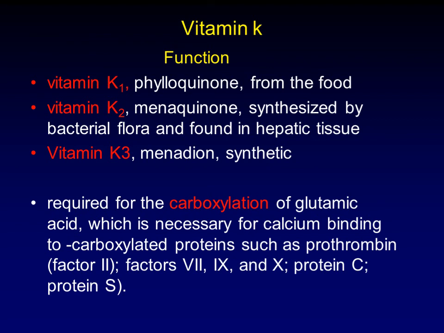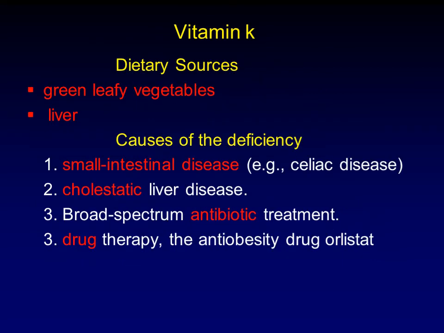Vitamin K is important for the synthesis of the coagulation factors in the liver, which are factors 2, 7, 9 and 10, in addition to proteins C and S. The main source of vitamin K is green leafy vegetables, in addition to being available in good amounts in the liver.